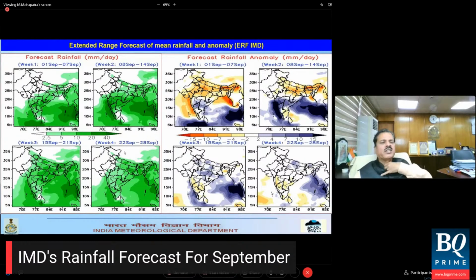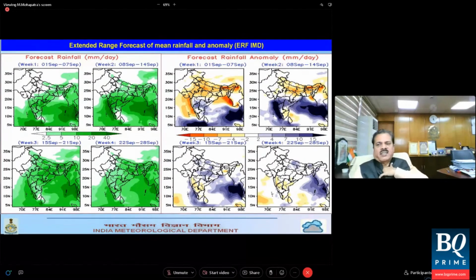Another feature you can find is that rainfall is extending from the Bay of Bengal towards Maharashtra and adjoining areas. That is an indication that one after the other, low pressure systems will develop over the Bay of Bengal and they will move across central India.